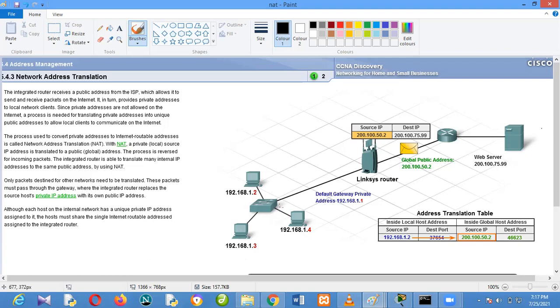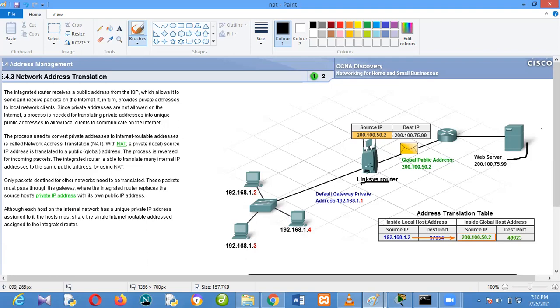Now, what I mean is that when you are trying to browse, assuming that this server is on the internet, of course, your system will fill up the frame. I've explained all those before. So when it gets to the router, for instance, the router will translate the source IP address to its own public IP address.